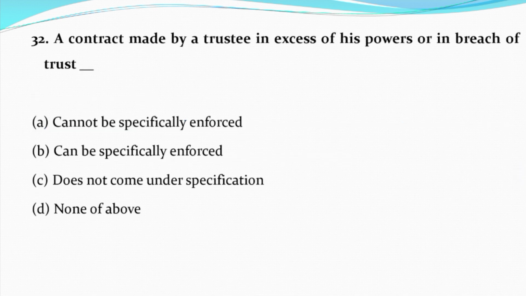Now question number 32. A contract made by trustee in excess of his powers or in breach of trust. Option A, cannot be specifically enforced. Option B, can be specifically enforced. Option C, does not come under specification. Option D, none of the above. And the correct answer is option A, cannot be specifically enforced.